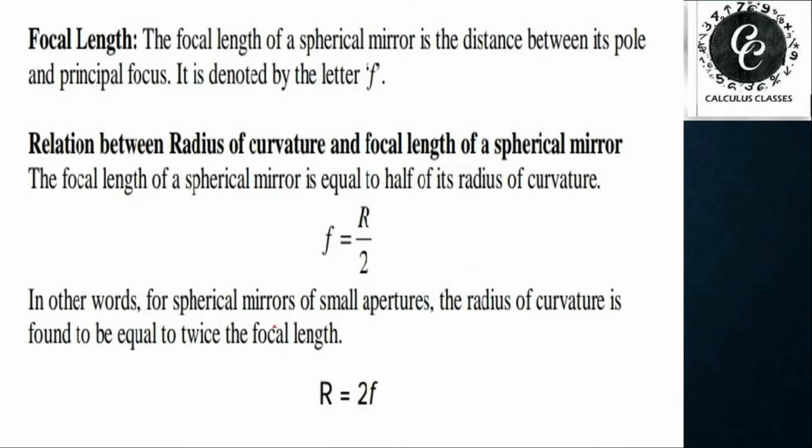Now focal length: the distance between the principal focus and the pole is known as the focal length. And there is a relation between focal length and radius of curvature. Half of the radius of curvature is always equal to the focal length of the mirror. In other words, twice the focal length is equal to the radius of curvature.